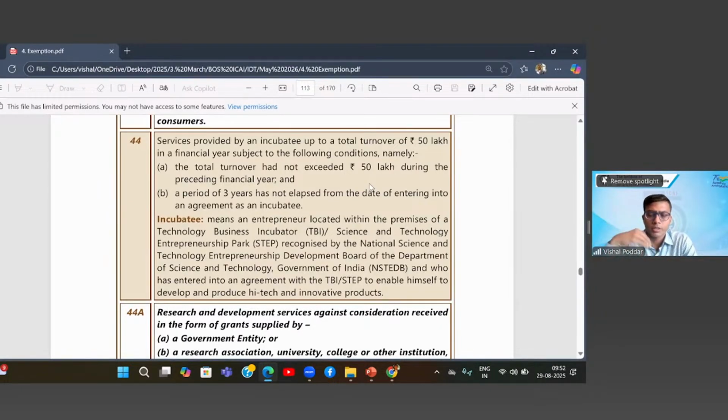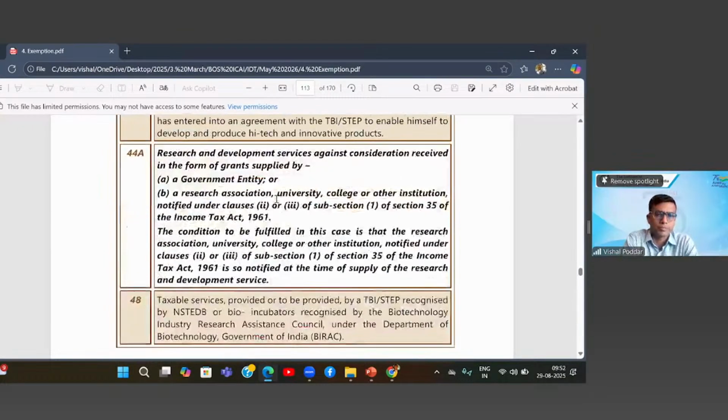Here what is exempt is the services which you will be providing to the world in the form of development of the softwares or development of the apps which you will be selling to the world. That is what is exempt in this. For this, the condition is that your turnover should not be above 50 lakhs and this exemption will be up to a maximum of 3 years.